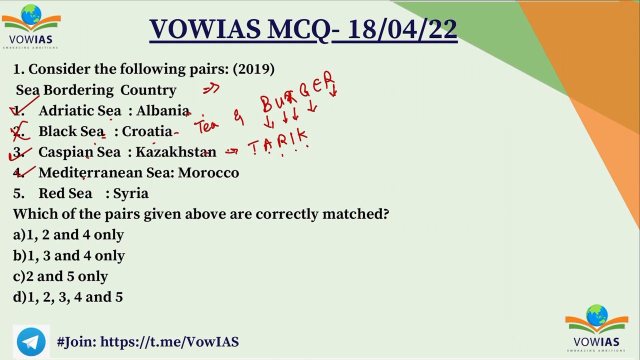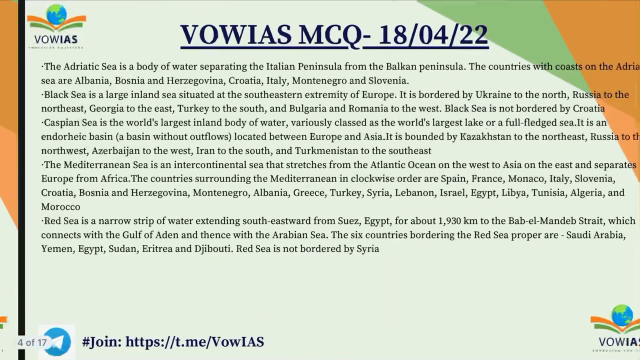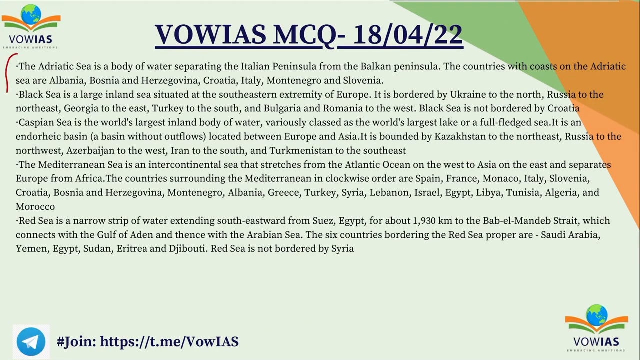And Red Sea, the shortcut to remember countries surrounding it is DESSEY, D-E-S-S-E-Y, where D stands for Djibouti, E stands for Egypt, S stands for Saudi, another S stands for Sudan, and Y for Yemen. Syria is not there, so 1, 3, 4 are correct, and the same thing is given here. The seas and the surrounding countries, you can just pause and go through it. I've just told you the shortcuts also. Now let's go to the next question.